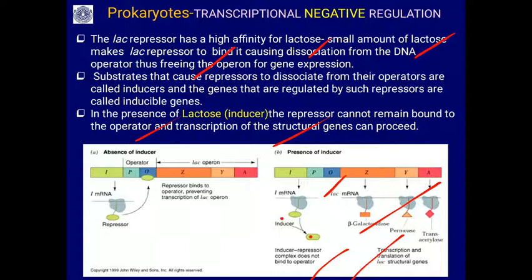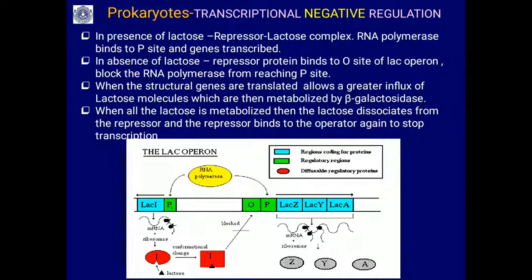So this is what you can see. In the presence of lactose, the repressor-lactose complex is going to form. Now RNA polymerase binds to the promoter site and the gene is transcribed. In the absence of lactose, the repressor protein binds to the operator site, the O site. So the lac operon blocks the RNA polymerase from reaching the P site, so you can see the RNA polymerase is not able to open the complex. So that is the transcription complex.